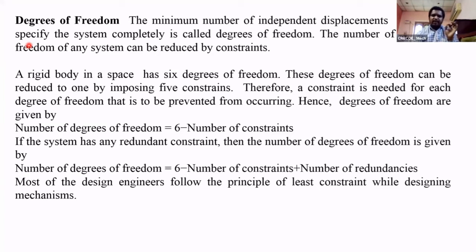Okay, we are describing an object with 6 degrees of freedom, 3 rotational and 3 translational. Okay, you know that. And we can constrain the different degrees of freedom for a prescribed movement, the prescribed motion of an object. Means we are applying different constraints. By constraining the different degrees of freedom, we are getting the specified movement of a particular object. Means degrees of freedom can be constrained for prescribed movement of any object.